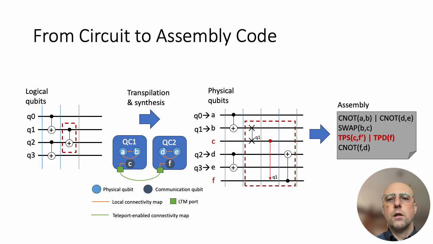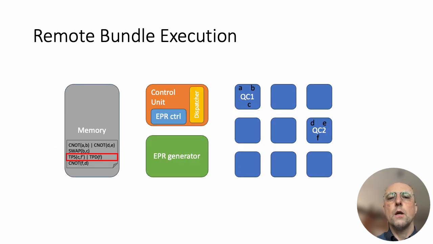In this example, we see two special instructions which are introduced: TPS for the source quantum core, handling the generation, distribution, and measurement phases of the teleportation protocol, and a TPD for the destination quantum core, which performs the final correction based on the received classical bits. Classical communication among the control units and quantum cores is realized by means of a wireless network on chip.